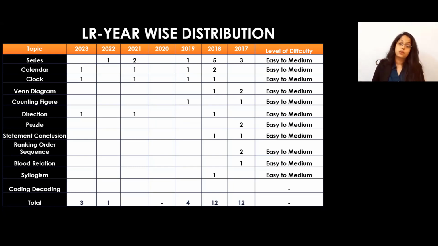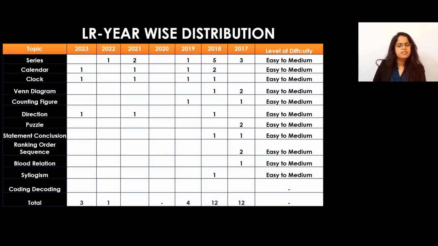Then directions, one question in 2023, in 2021, one question. That means if you see the previous year paper, they're asking the directions also. So it is the important one. Even in 2018 also, they asked the question. And one more thing, the question was also repeated. They're asking you the repeated questions only. So direction is also important.